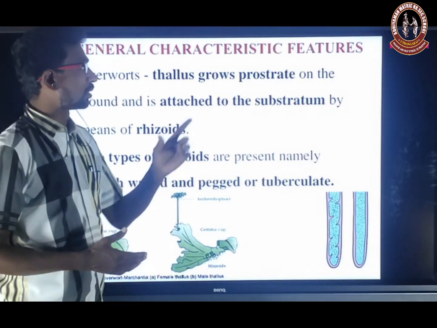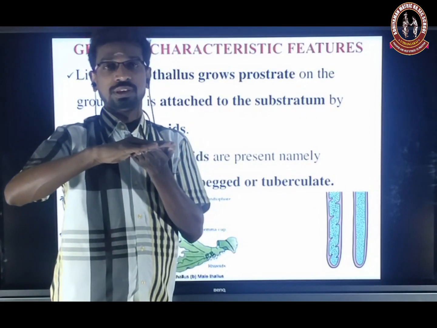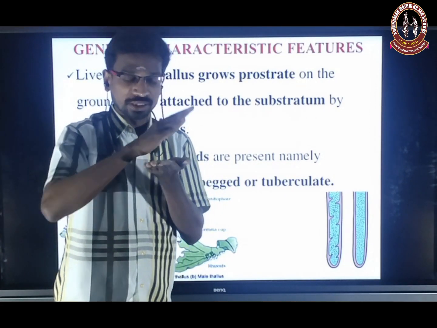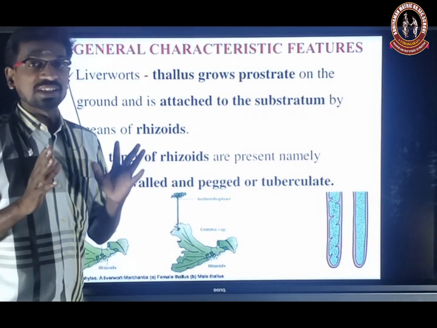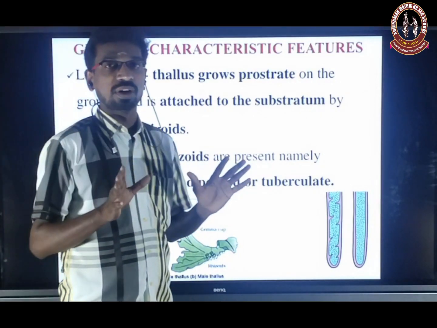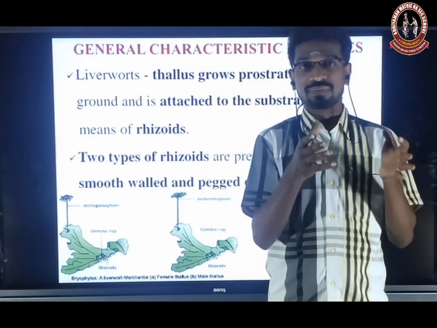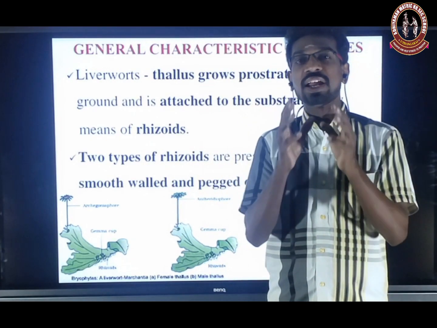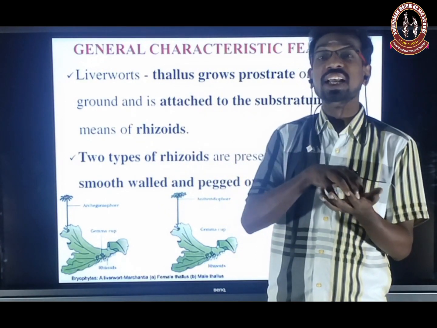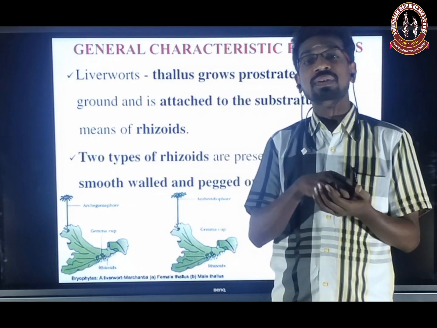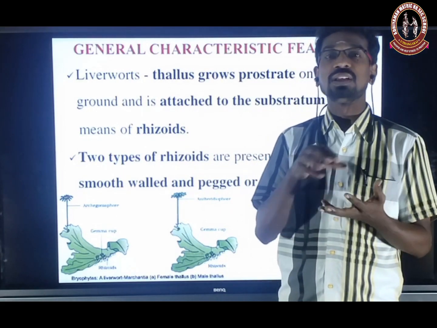In liverworts, the thallus grows prostrate. What is prostrate? It grows near the soil level, not erect. It is attached to the substratum by means of rhizoids. What is a rhizoid? A rhizoid is a primitive root-like structure. It helps to fix the gametophytic plant body of the bryophyte on the substratum, and it also helps to absorb water and mineral salts from the soil.